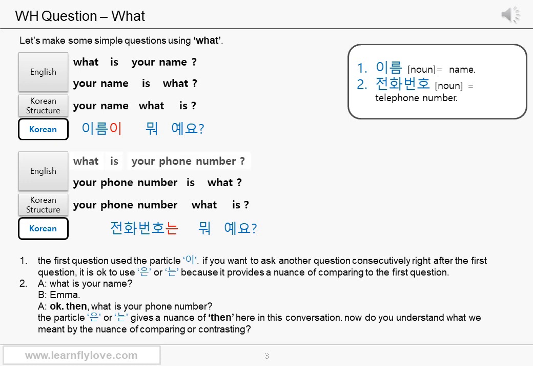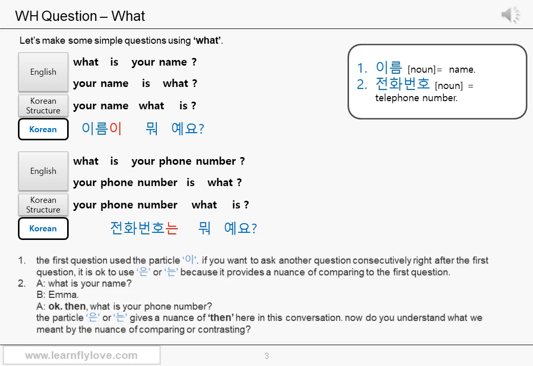It's too easy, isn't it? How about what is your phone number? Phone number is 전화번호. We've seen this word several times, right? Let's reposition the words. It's simple. Your phone number, what is? Your phone number. We don't need a your here because you and I both know I'm asking about your phone number. Phone number is 전화번호. 전화번호는. We used 는 this time. Why? Because we already asked the listener's name. So it's the second question.